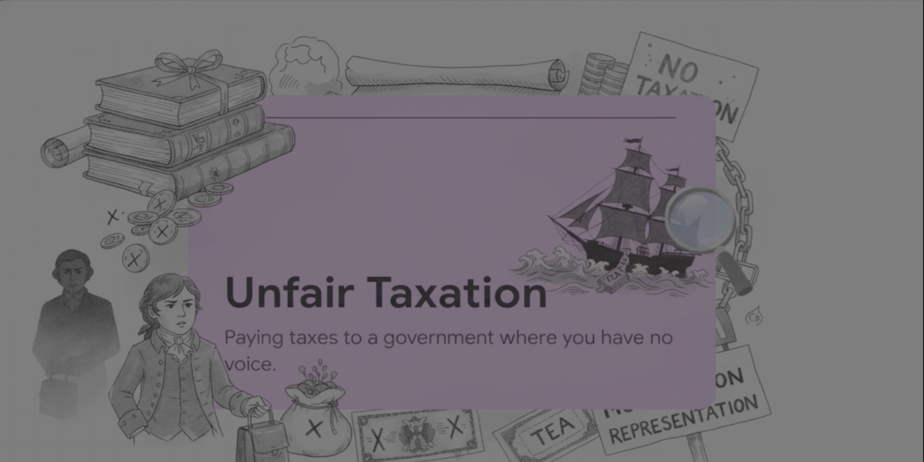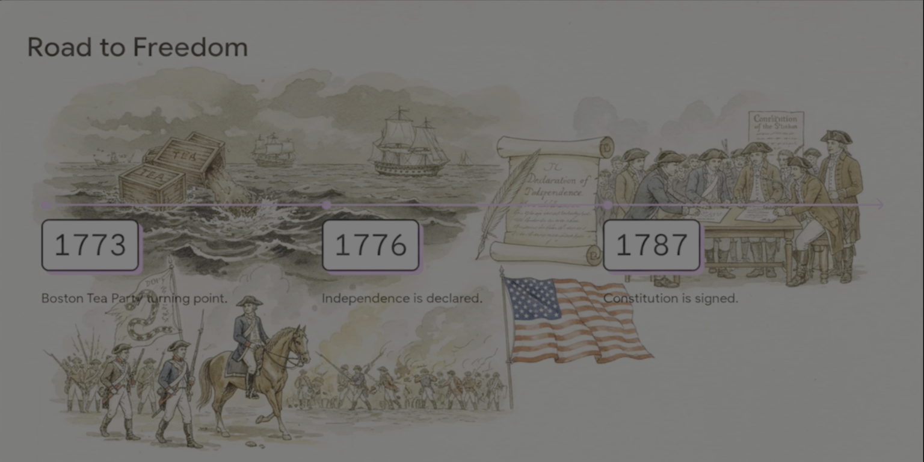And that frustration led to major protests, like the famous Boston Tea Party. And this brilliantly illustrates the timeline. The Boston Tea Party in 1773 is a major turning point. Soon after, war actually breaks out. A leader named George Washington steps up to lead the colonial army in a really tough fight for independence. In 1776, they officially declare that independence, and after years of hard-fought battles under their new flag, they actually win, eventually signing the Constitution in 1787 to create their very own set of rules.